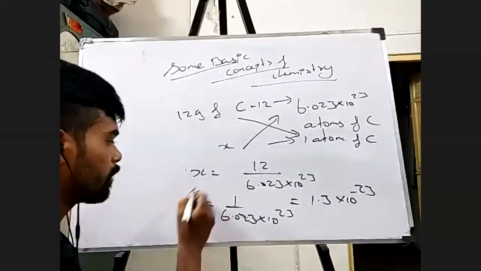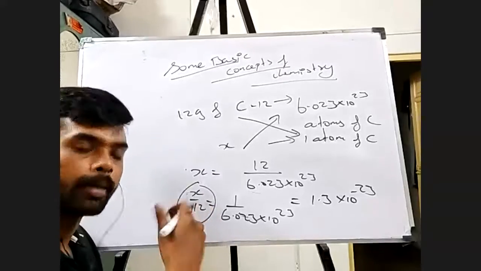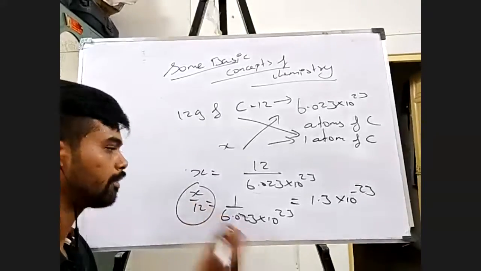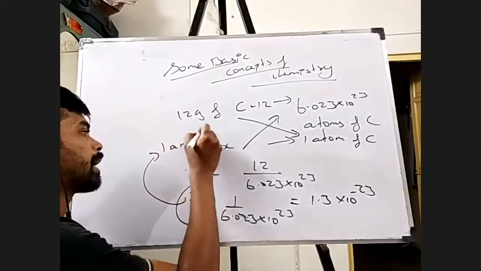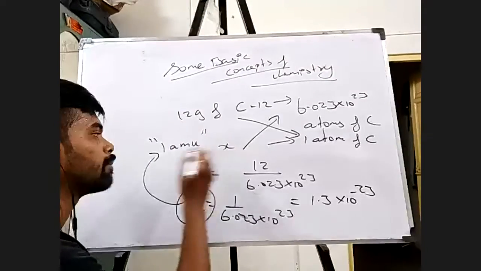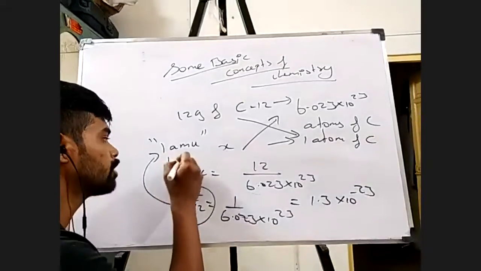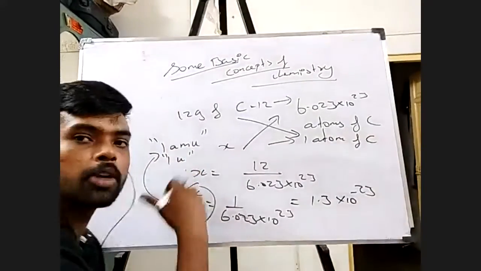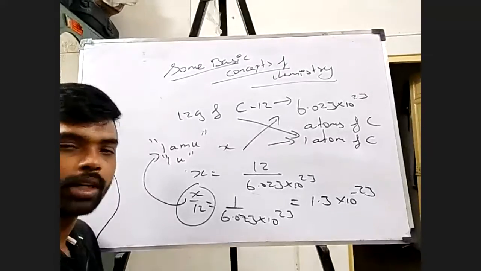This x by 12 is 1 by 12th of mass of one atom of carbon. This I'm going to call 1 AMU, atomic mass unit, or it is also called 1 U. U means unified mass. So 1 atomic mass unit or 1 U.